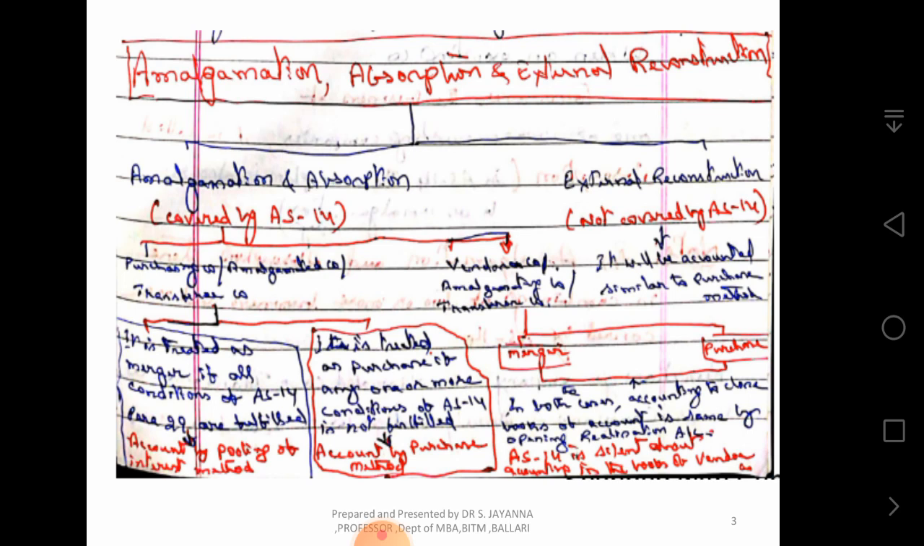Let us make it more clear here. If all the 5 conditions given in para 29 of Accounting Standard 14 are fulfilled, then this method of accounting is known as pooling of interest method, and if any one of those 5 conditions is not fulfilled, then that method of accounting is known as accounting by purchase method. Okay? Is it clear?